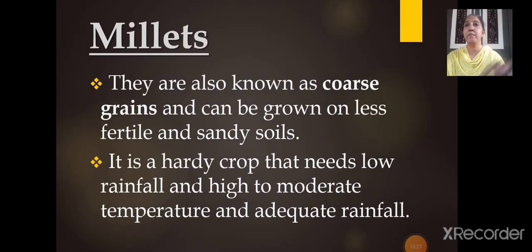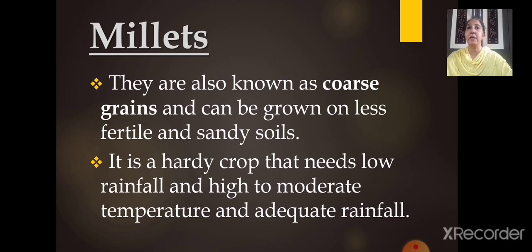Now the next is millets. They are also known as coarse grains and can be grown on less fertile and sandy soils. Now remember the difference here. We have learned three food crops here: rice, wheat and millets. For rice we saw high temperature, high humidity and rainfall, and the type of soil is alluvial clay soil, right? Whereas wheat requires moderate temperature and rainfall during the growing season and bright sunshine at the time of harvest, correct? And the type of soil required is loamy soil.